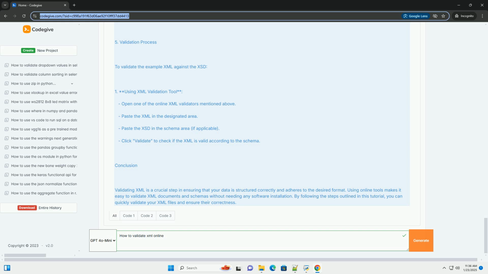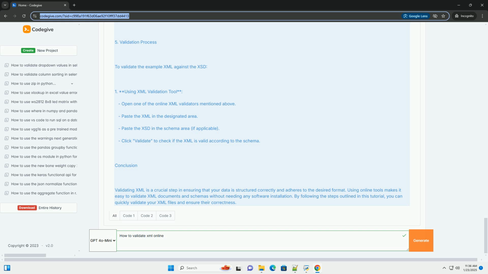B. Freeformatter XML Validator, https://www.freeformatter.com/xml-validator.html. 1. Navigate to the Freeformatter XML Validator page. 2. Paste your XML in the text area provided. 3. Click on the Validate XML button. 4. The results will show whether your XML is valid or not.